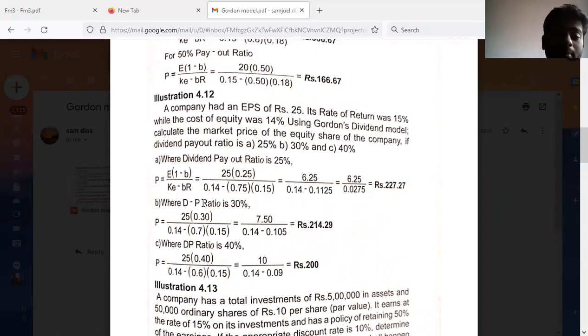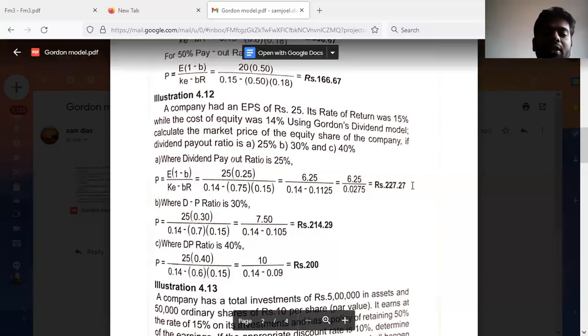Now, the formula is simple that you know now. Here we have to solve the problem under three different circumstances: for the payout ratio of 25%, for the payout ratio of 30%, and for the payout ratio of 40%. For all individual cases, we have to calculate the market price of the shares. First we'll consider when there is 25% payout ratio.